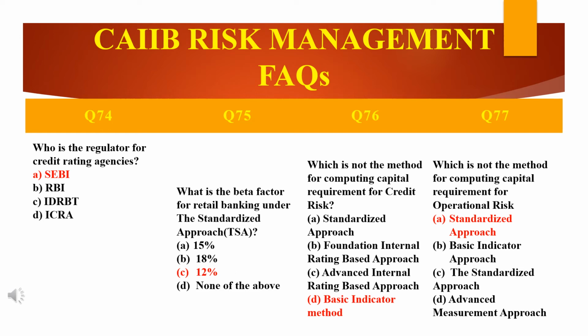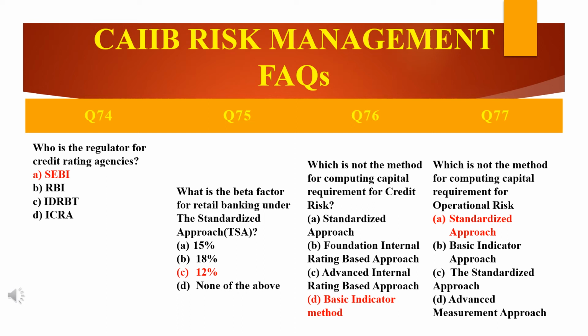So just see here, who is the regulator for credit rating agencies? The answer is A, SEBI. SEBI is the regulator for credit rating agencies. However, RBI grants accreditation separately to the SEBI registered credit rating agencies, and only those that have been accredited by RBI may be relevant for certain regulatory instructions which are specified by RBI. Then comes the next question.